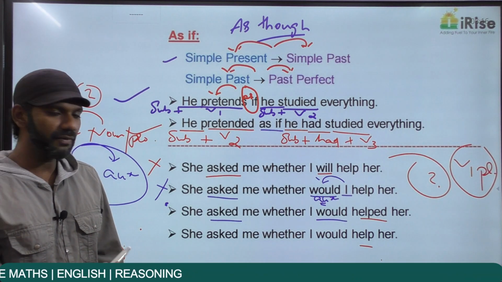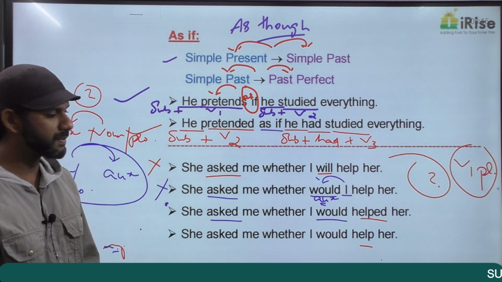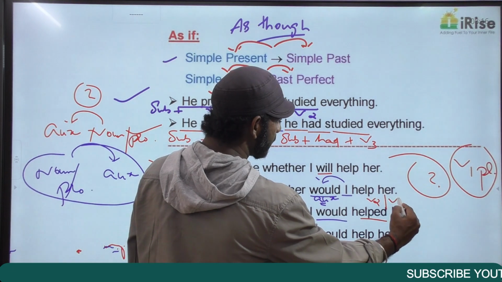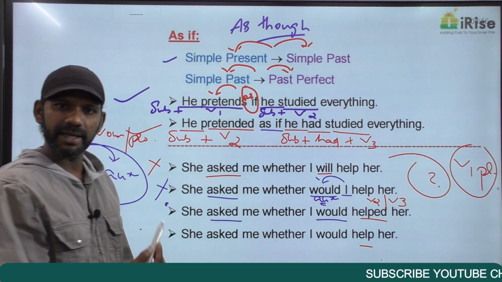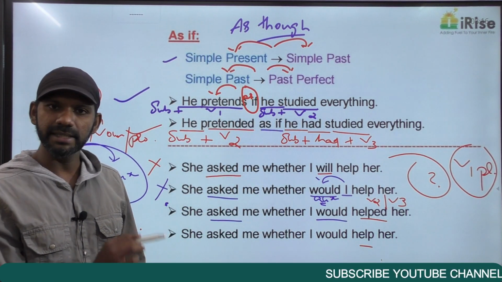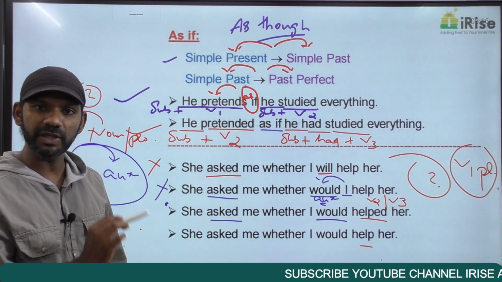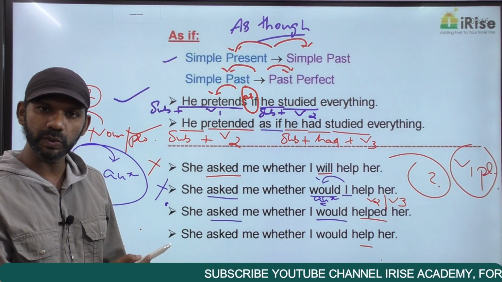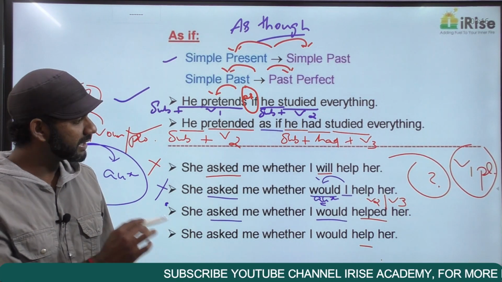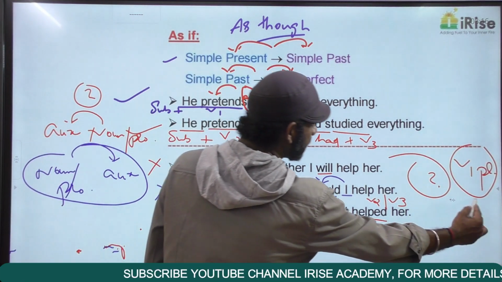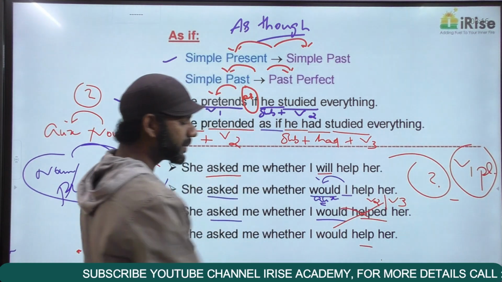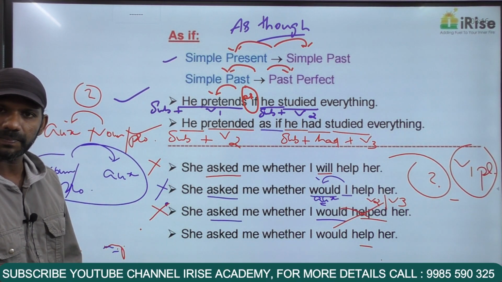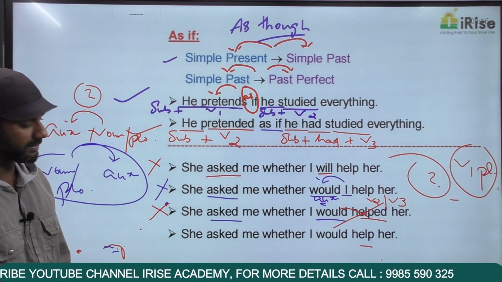She asked me whether I would helped her. Helped is both V2 and V3. It is help, helped, helped. I said it is always would plus V1 plural. There's nothing like would plus V2, there's nothing like would plus V3. It is always would plus V1 plural. So would helped is a wrong usage. This statement is grammatically wrong. Come to the next one.